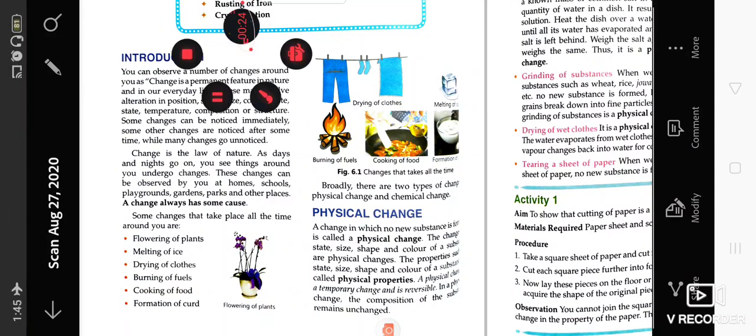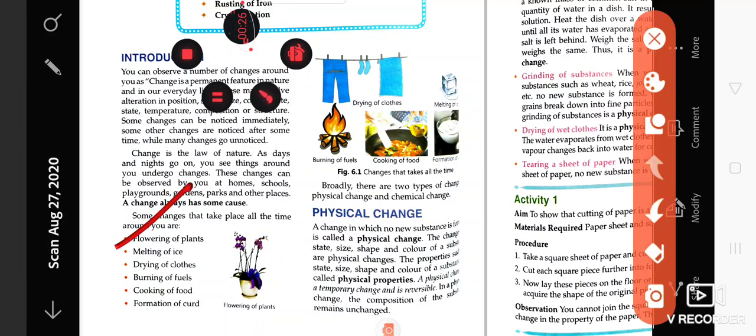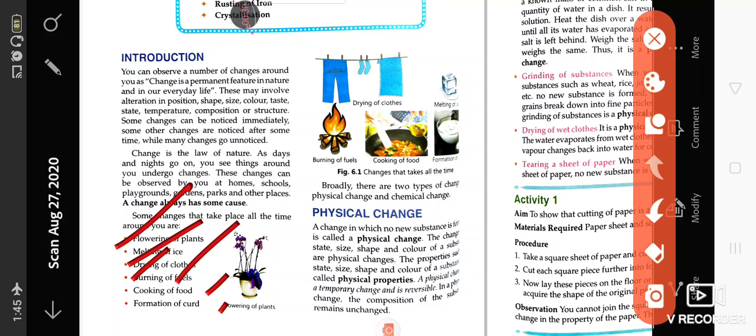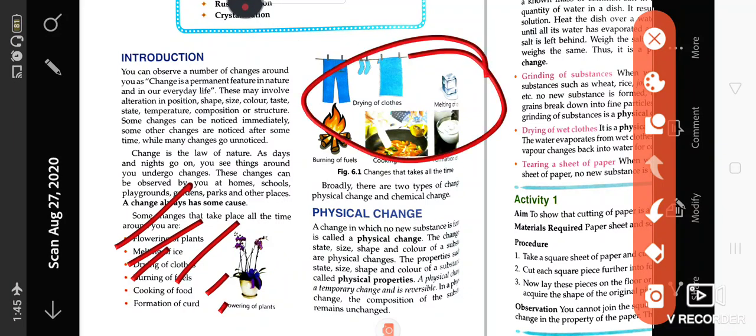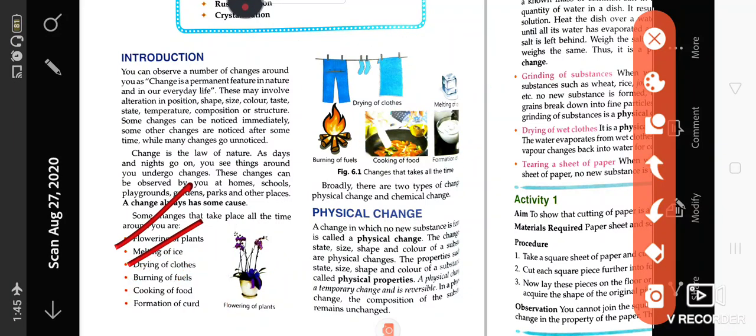First of all, let us see what are the changes which you see around you, like flowering of the plant, melting of ice, drying of clothes, burning of fuel, cooking of food, formation of curd. So these are some of the examples or some of the changes which you see around you. Your growth is also a kind of change, the seasonal changes are also a kind of change.